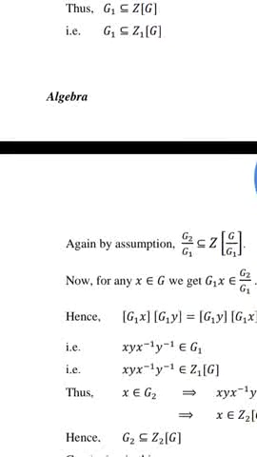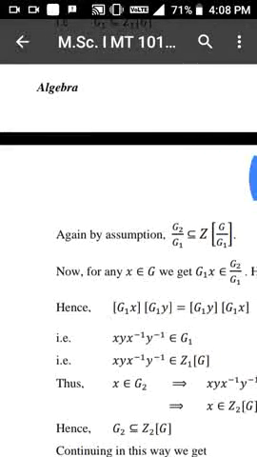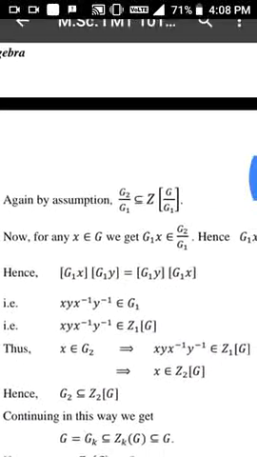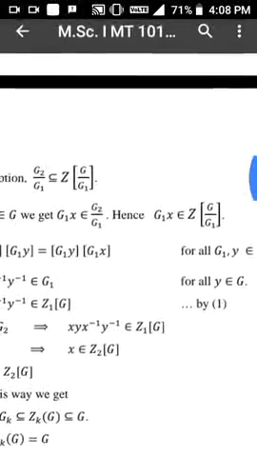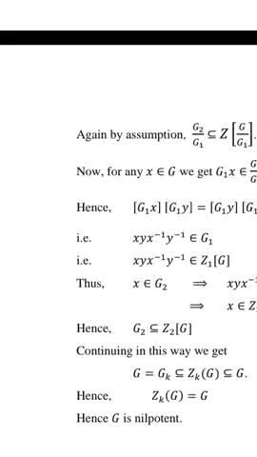Again by assumption G2/G1 ⊆ Z(G/G1). Now for any x belonging to G2 we get G1x belongs to G2/G1. Hence G1x belongs to Z(G/G1).